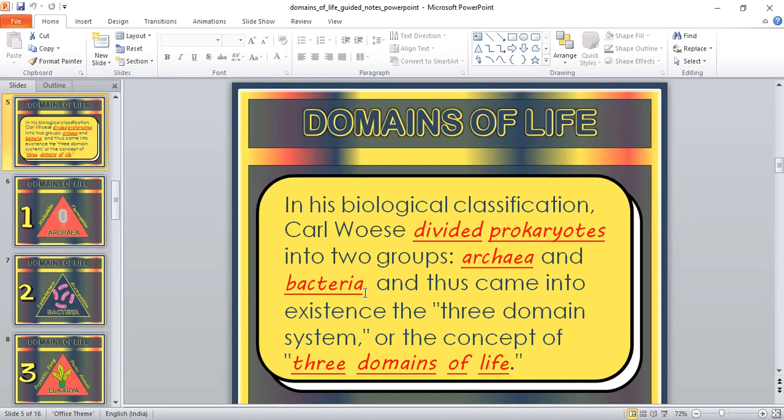We can see here that in the kingdom system, archaea were ignored. They were included into the kingdom Monera. But in the domain system, archaea are not ignored and they are given a different domain. So it is mostly a prokaryotic classification system.